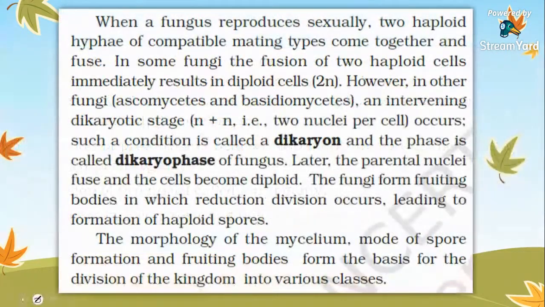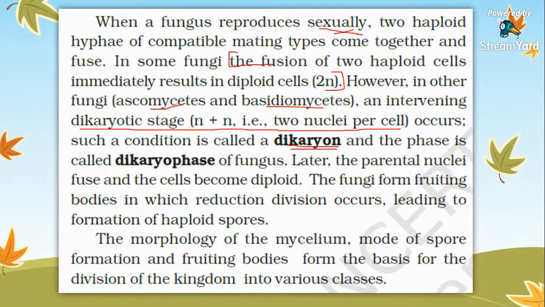When a fungus reproduces sexually, two haploid hyphae of compatible mating types come together and fuse. The fusion of two haploid cells results in the formation of a diploid cell. However, in ascomycetes and basidiomycetes, an intervening dikaryotic stage, that is N plus N, with two nuclei per cell, occurs. Two haploid cells, N and N, fuse to form 2N. But in some ascomycetes and basidiomycetes, two separate nuclei, N plus N, stand separate without fusing.